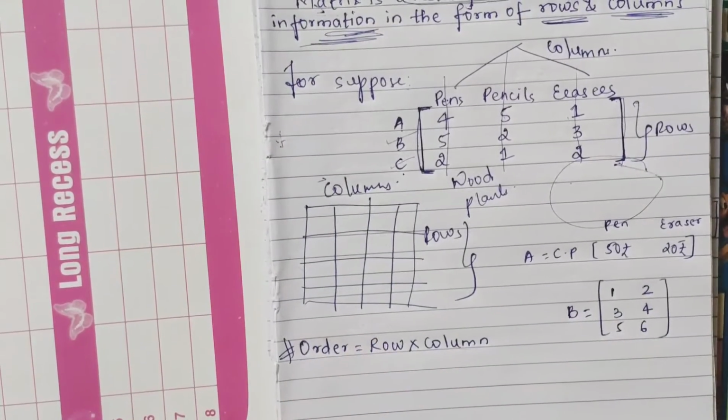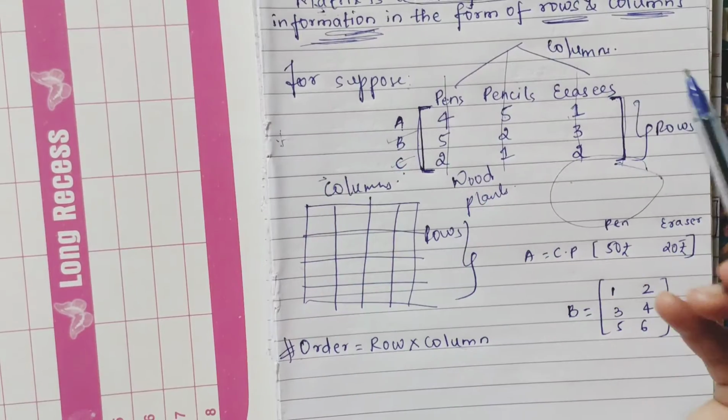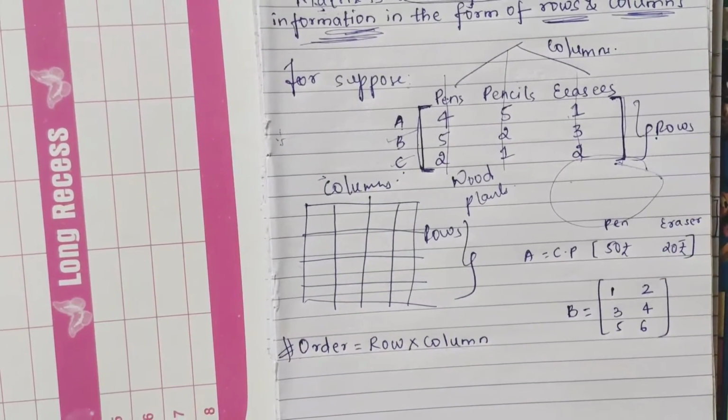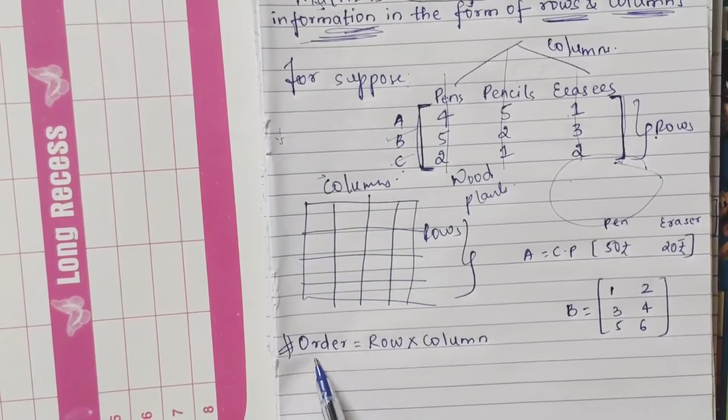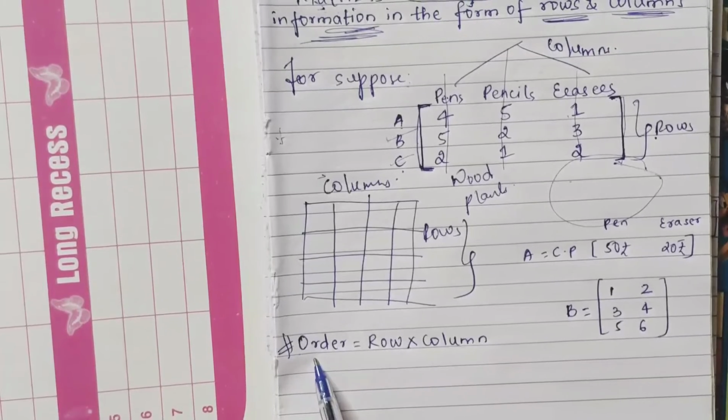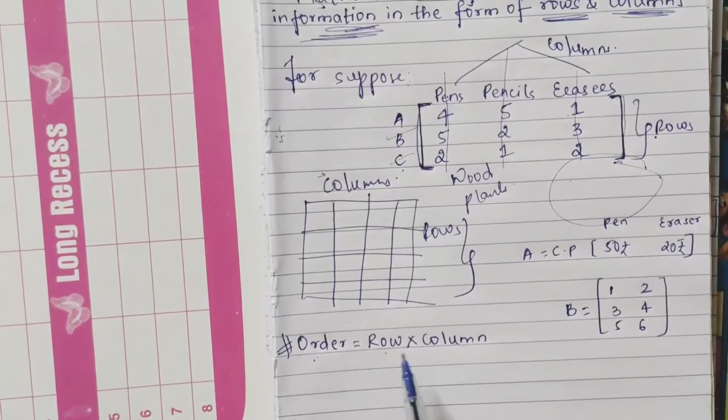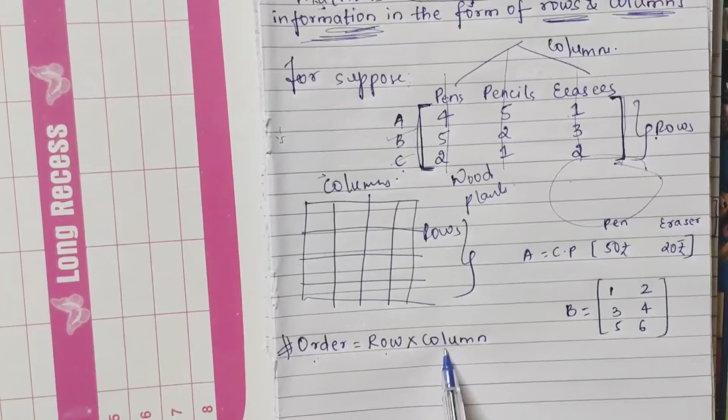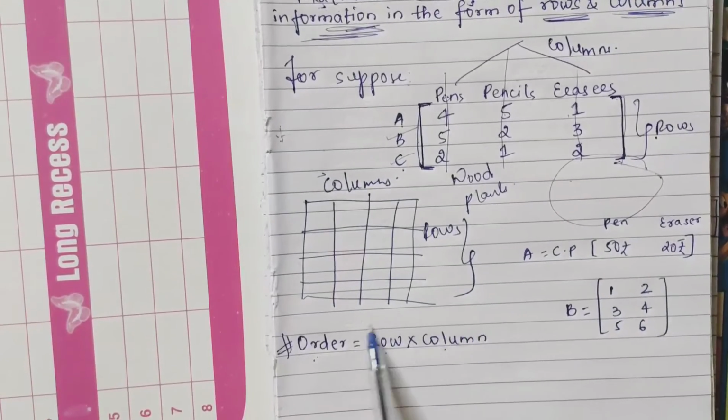So now I hope you are clear with the matrix, with the rows and your columns. Now one more terminology we'll study is order. What is order? Order is nothing but rows into columns. How many rows, how many columns? You have to write it like this.